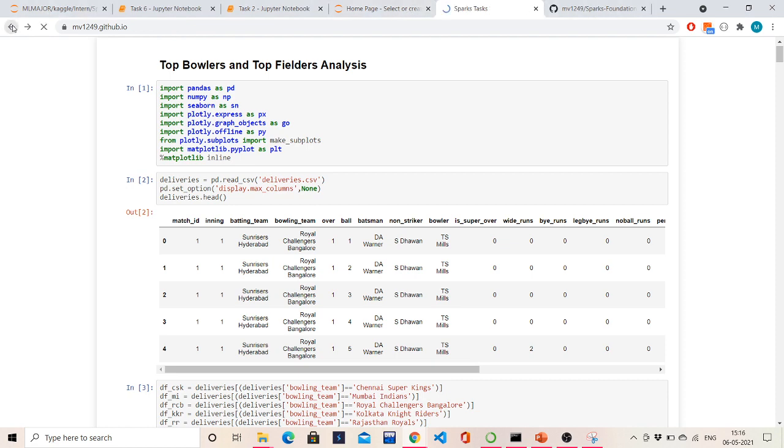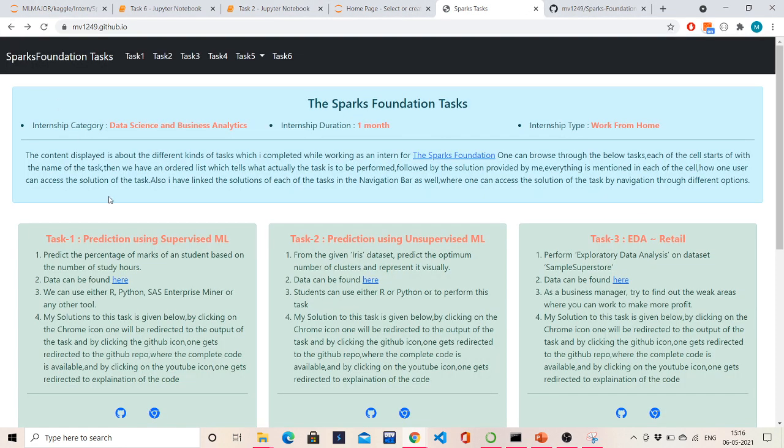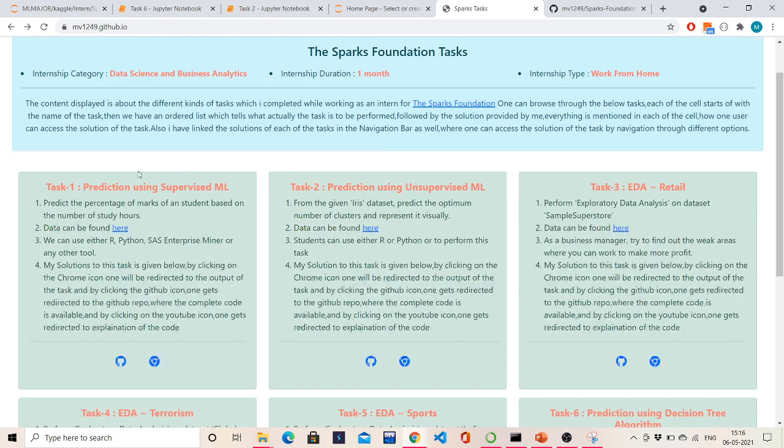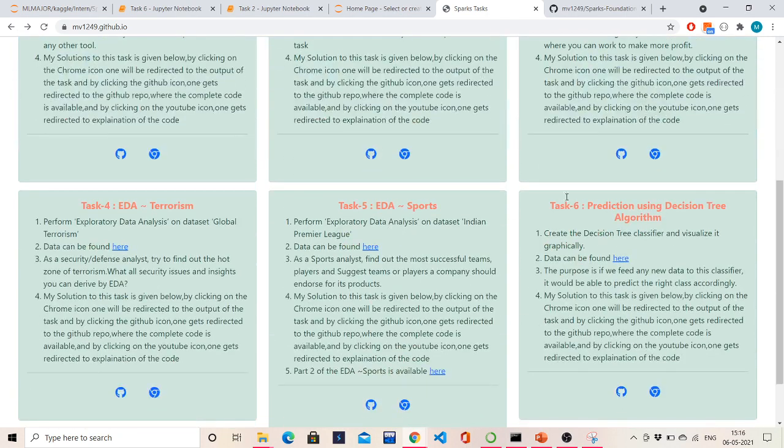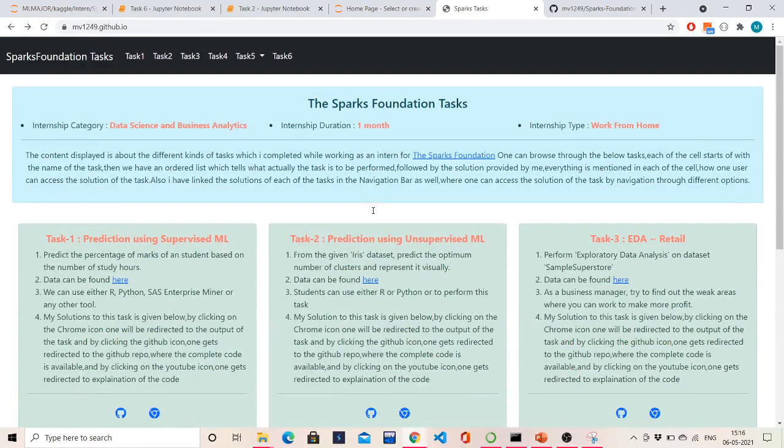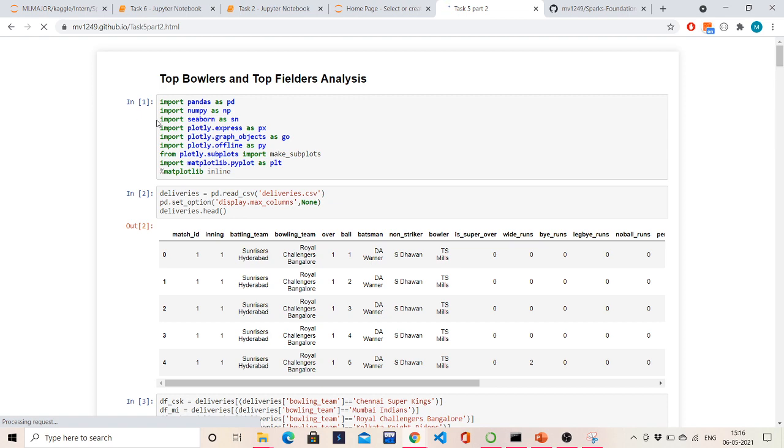Here's a small website which I made for all the Sparks Foundation tasks which I have done during my internship till now. These are task 1, task 2, task 3, task 4, task 5 and task 6. This is task 5, where I have to perform exploratory data analysis on the IPL dataset. This task is divided into two phases: one is the batsman's analysis and one is the bowler and fielder analysis. I'll be taking up the bowler and fielder analysis now. So here is the top bowlers and top fielders analysis.